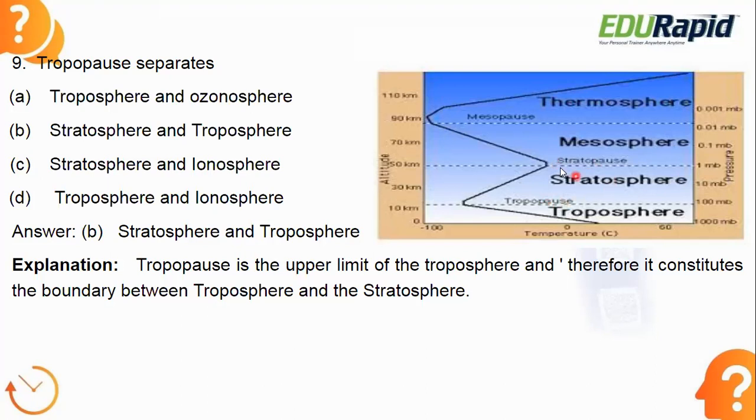Similarly, there comes the stratopause. Stratopause separates the stratosphere and mesosphere. After that comes the mesopause. Mesopause separates the mesosphere and thermosphere. So these are the middle layers between each of the different layers of the atmosphere. Likewise, the tropopause separates the troposphere and stratosphere. So that you need to remember.